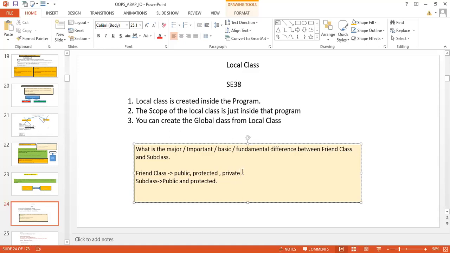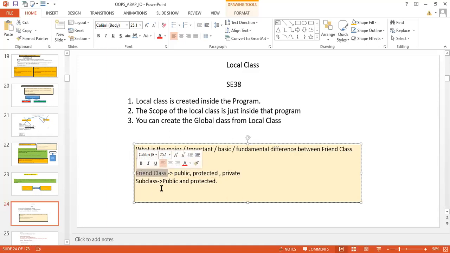Here, Pankaj, we can share everything with our friends, not our children. In this way we can remember this one. What do you think? Instead of friend class, it would have been wife class. I think this would have been better, right? Because a wife has more accessibility than a friend, right?